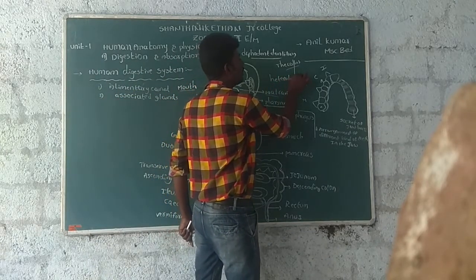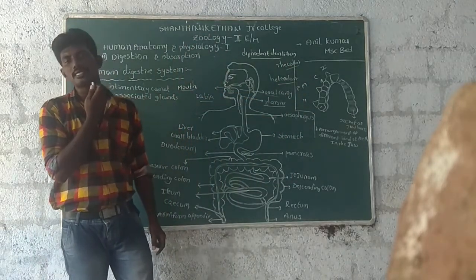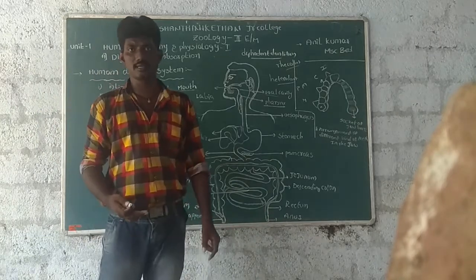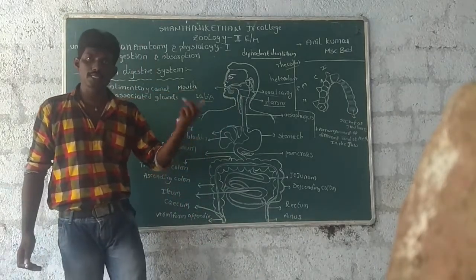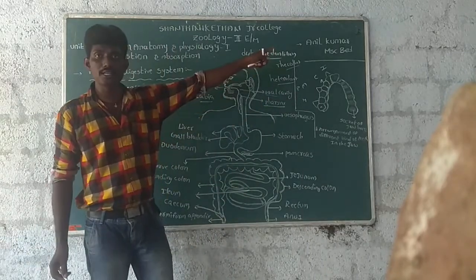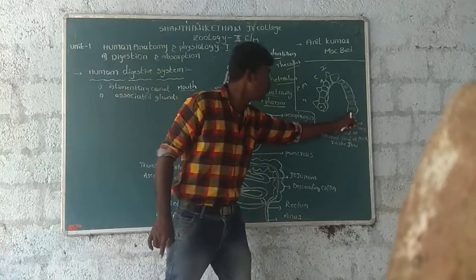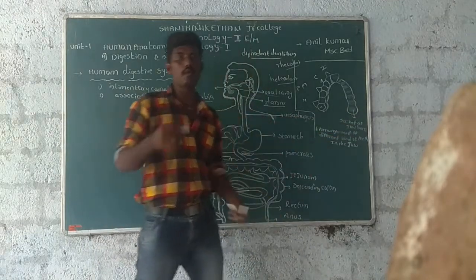What is heterodont dentition? Human beings consist of four different types of teeth: incisors, canines, premolars and molars. This type of dentition is heterodont dentition. What is thecodont dentition? In human beings, the teeth are embedded into the socket of the jawbone. This type of teeth is thecodont.